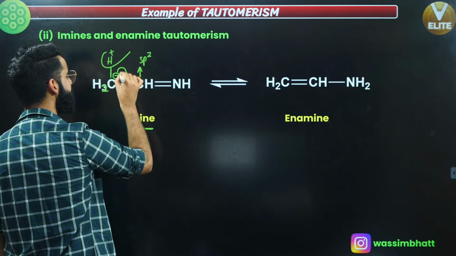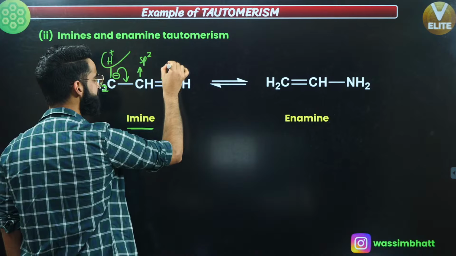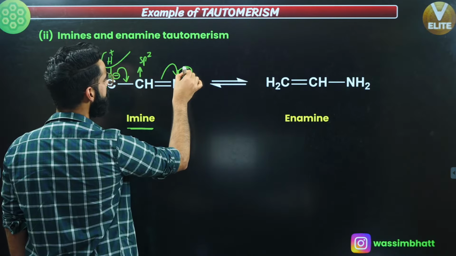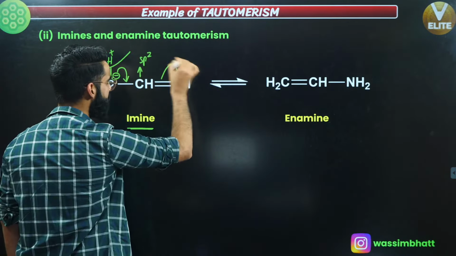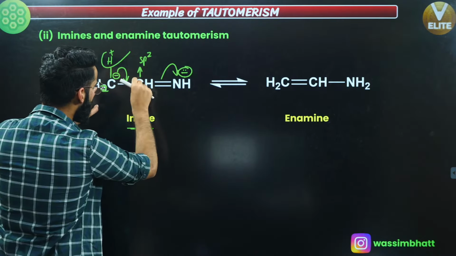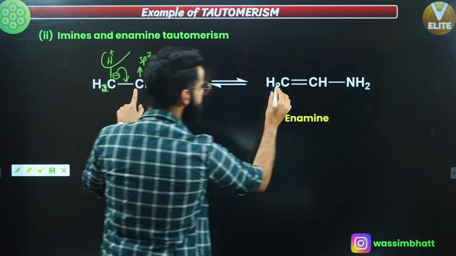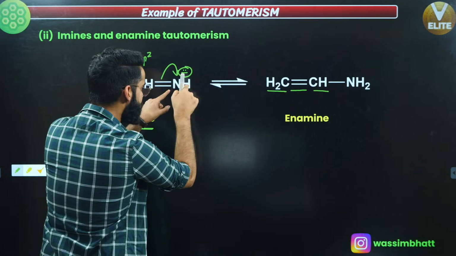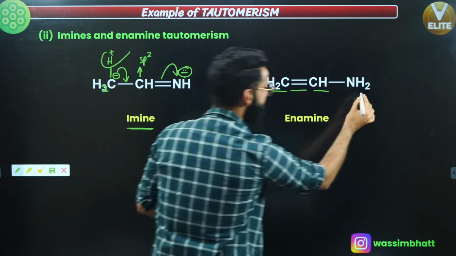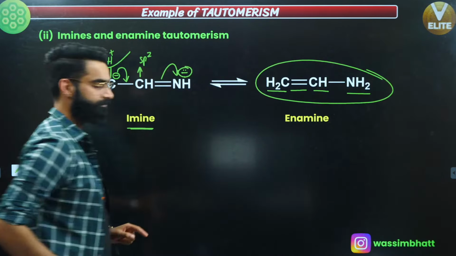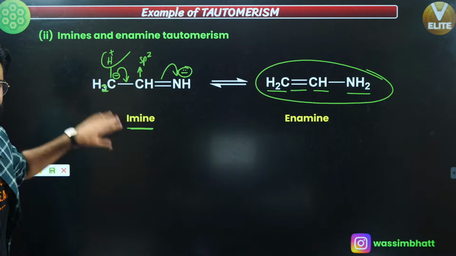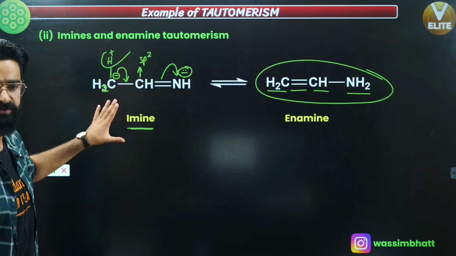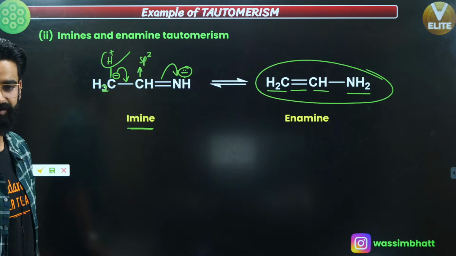This negative charge is going to participate in the resonance, and this bond breaks down towards this nitrogen, due to which nitrogen gets a negative charge. And this negatively charged nitrogen is going to take this H positive from here. So what do I get? I get CH2, double bond CH, and over here a single bond, and NH was already there, one more H positive is going to be accepted, so it's going to be NH2, correct? So this is one more example of tautomerism. This type of tautomerism is called imine and enamine tautomerism, as simple as that.